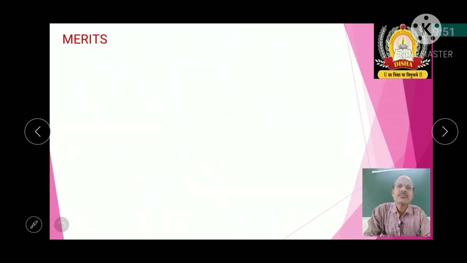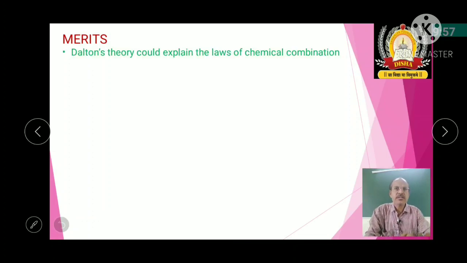Next, what are the merits associated with Dalton's theory? First, he explained in a better way all the laws of chemical combination. You can take the law of conservation of mass, the law of definite proportions, the law of multiple proportions.